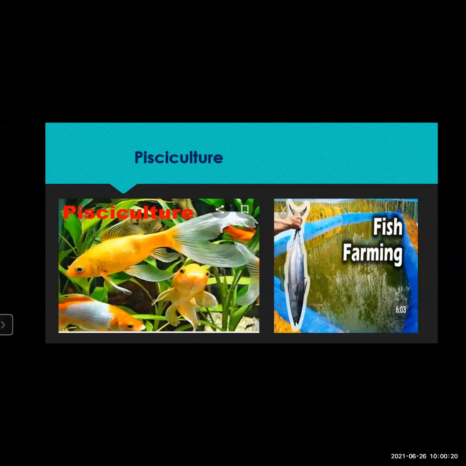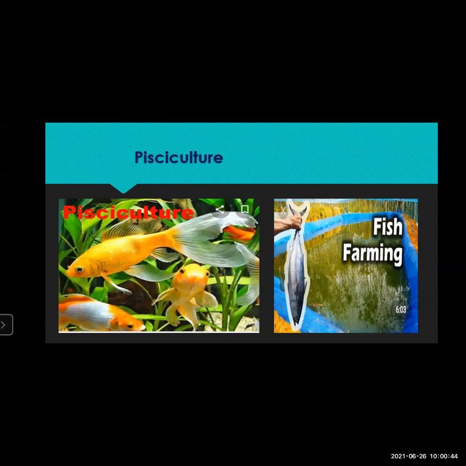Naturally, we can get this fish. But fishing in the open area has a number of risk factors. Everyone cannot go near the sea, the lake, or the pond and do the fishing and get the fish out of it. So it actually has a number of risk factors.